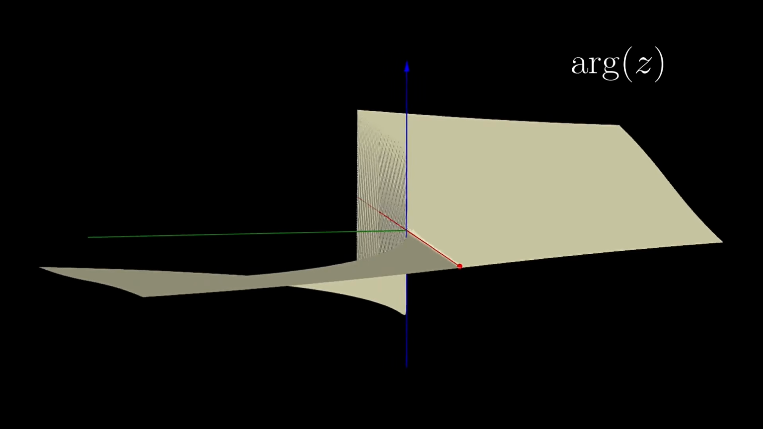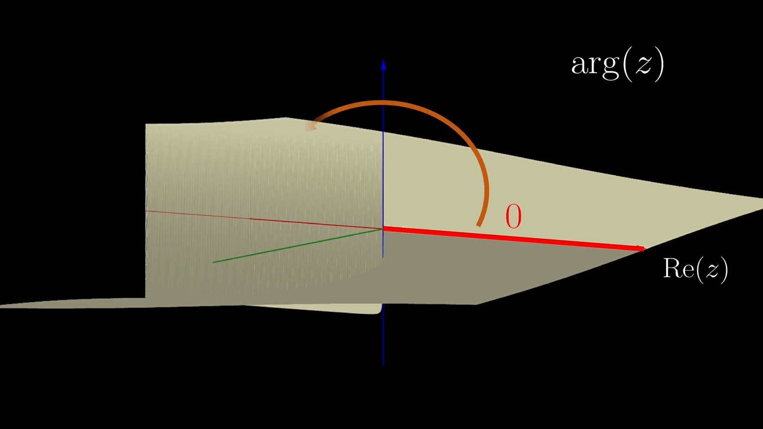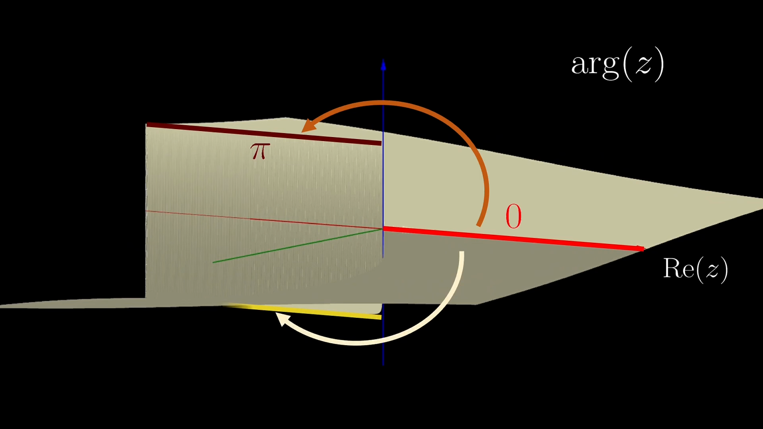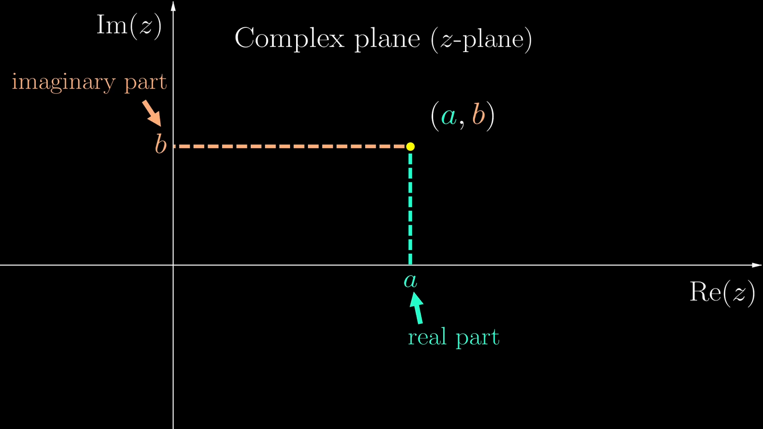So we can see that on the positive real axis, the argument is 0. As we go along the upper half plane, the argument increases up to positive pi. On the other hand, if we go to the lower half plane, the argument decreases to negative pi. You can see that there is a massive drop-off on the negative real axis, which is sometimes annoying. We will talk more about these problems in the next video. For now, let's go back to our normal complex plane.